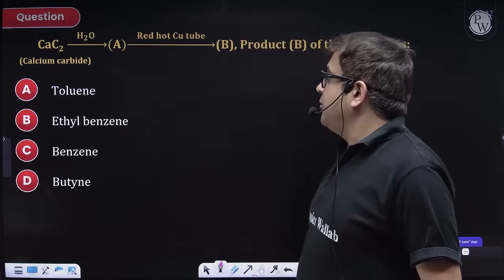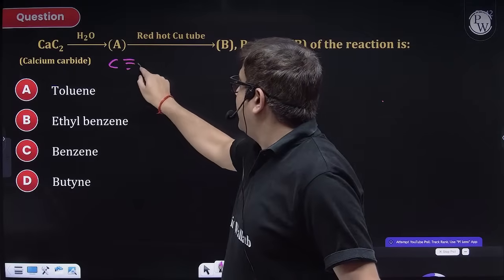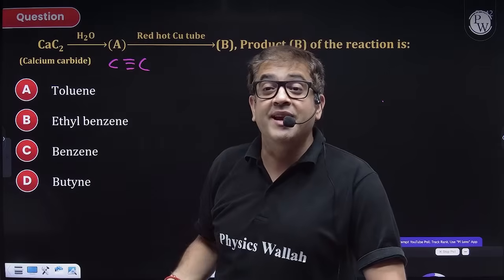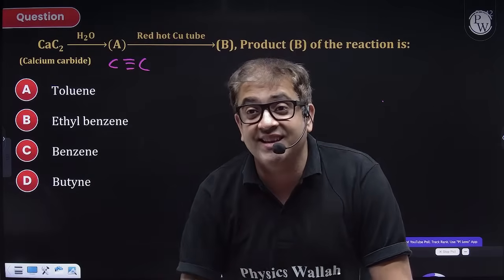Now, this is the same question. Calcium carbide will give you alkyne. Red hot Fe tube. Now, this is polymerization. What polymerization? Cyclic polymerization.